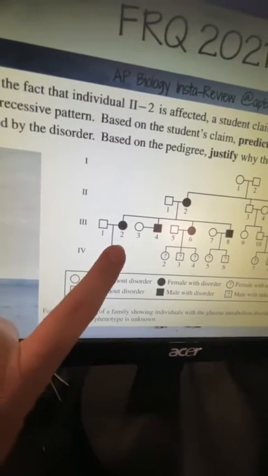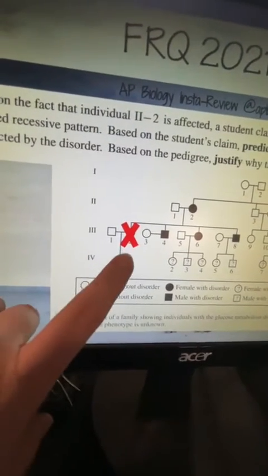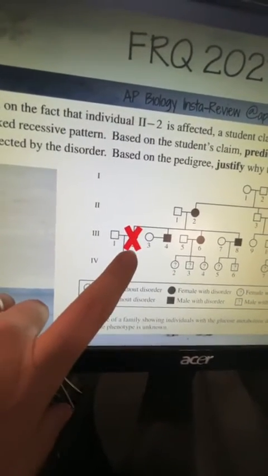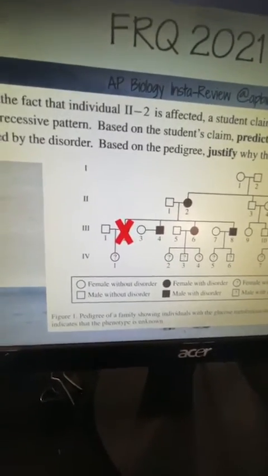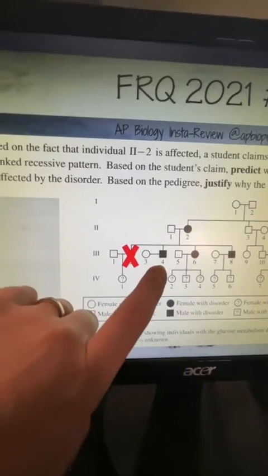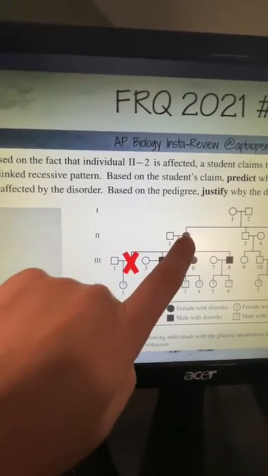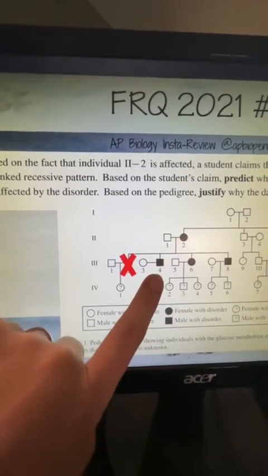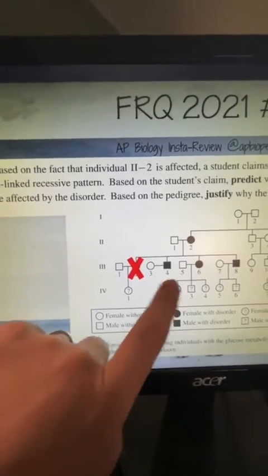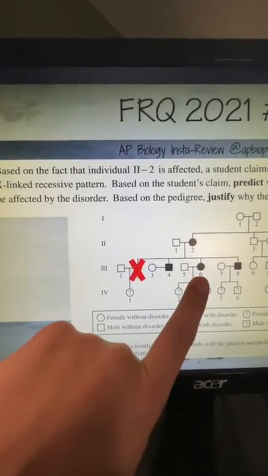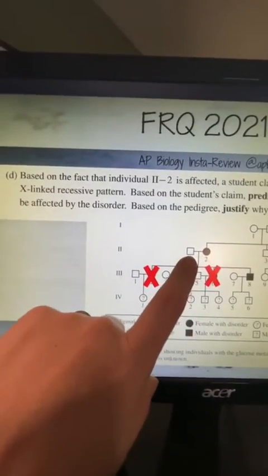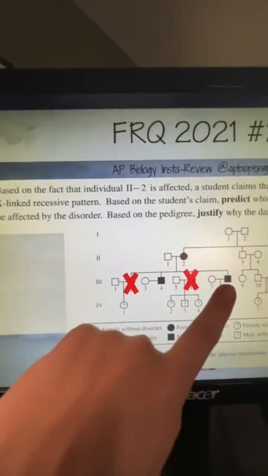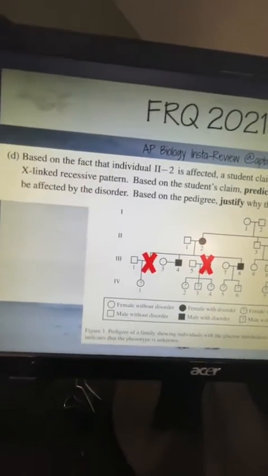So there's no way the individual 3-2 could be affected because there's no way for this individual to get 2 of those faulty X chromosomes. So if we look here at 3-4, could that female have passed on one of her X's to this male? Yes, it's completely plausible. Again, we're looking at a female that's affected. There's no way that you could have an affected female because there's not an affected father. And then if we look here, we have an affected male, and that's plausible, okay?